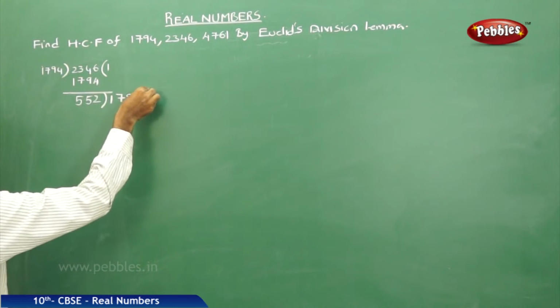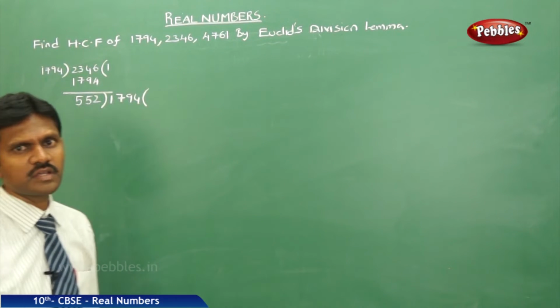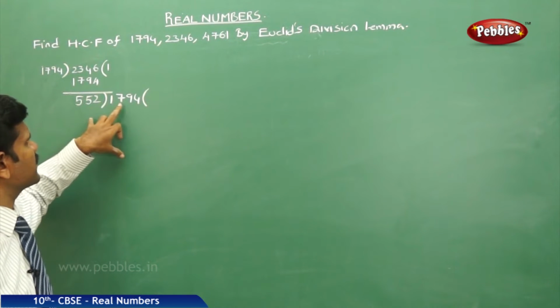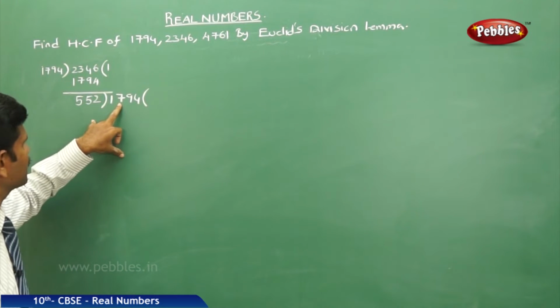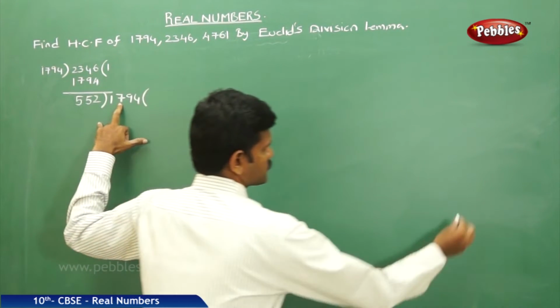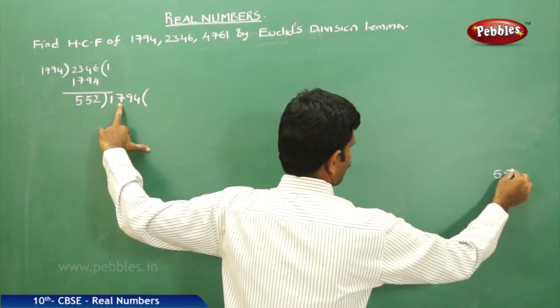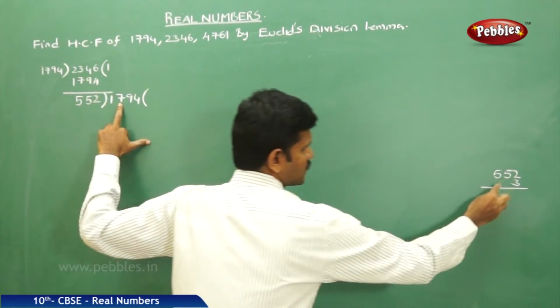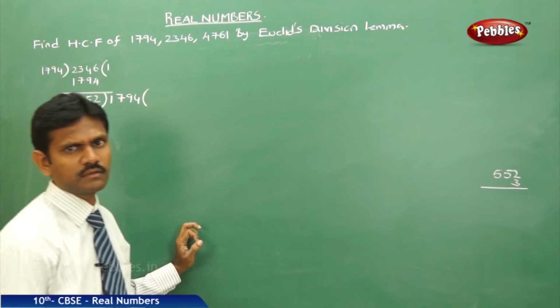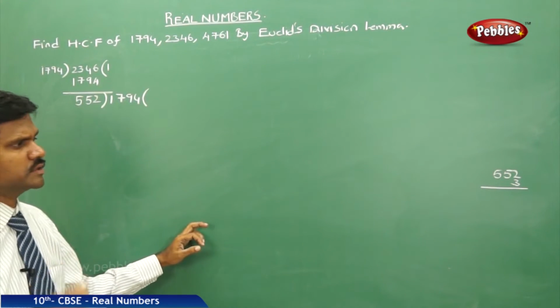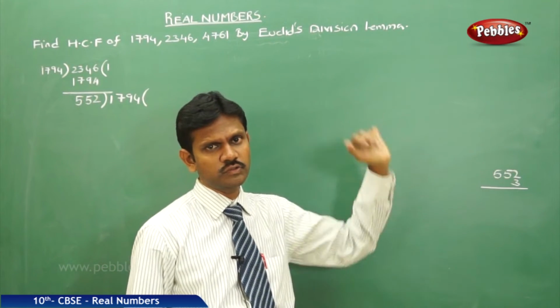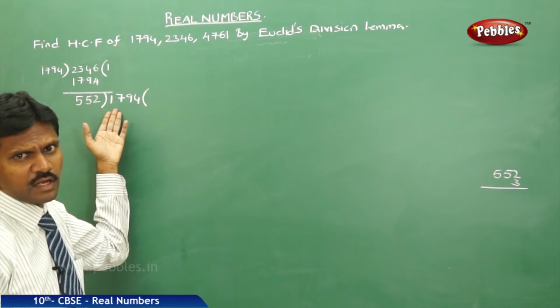Now 1794, let us go for the estimation method. It is around 500-something, and this is 1700-something. Let us check with 3 times 552. 5 threes are 15, that is around the 1500 range. If you place 4, 5 fours are 20, that is in the 2000 range, but here only 1700 is there.